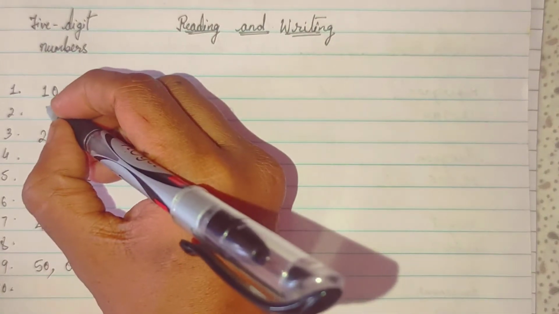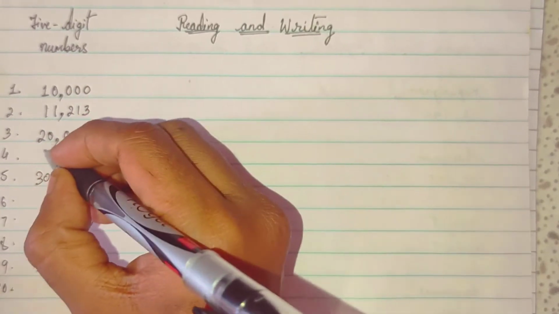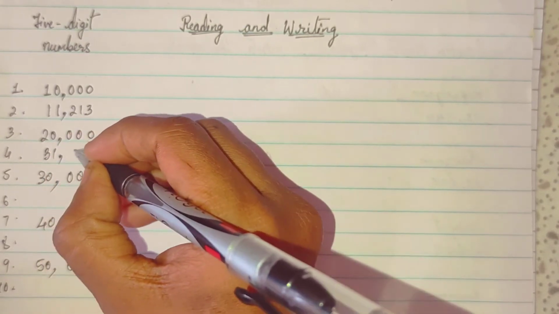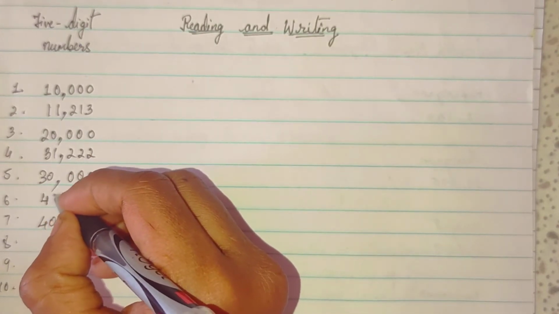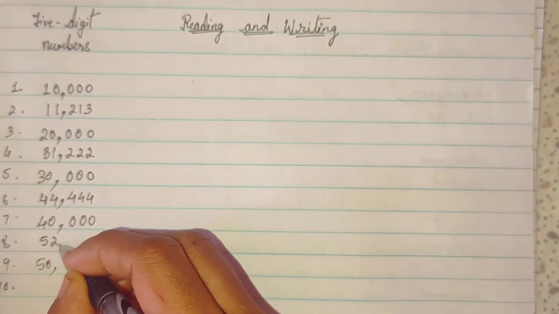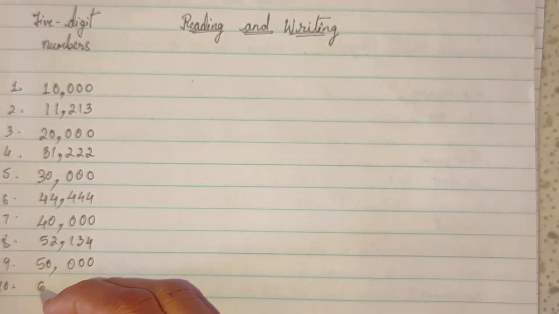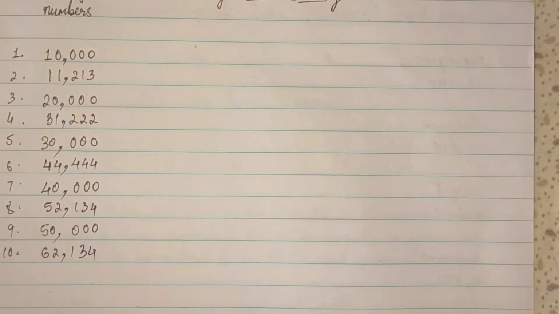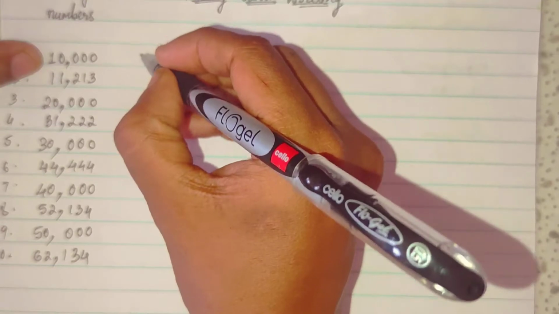Now here you can write 11,213. Whatever you want, you can make your own easy numbers. We just have to make 5-digit numbers. So these are the 5-digit numbers. Now we have to write them. So see, this is easy.